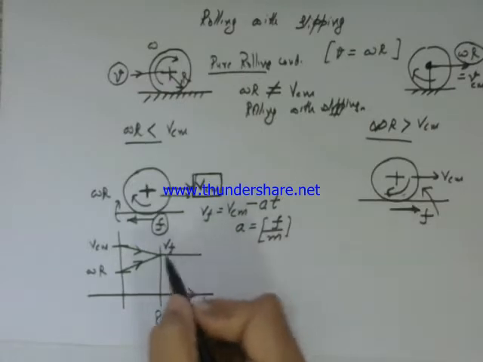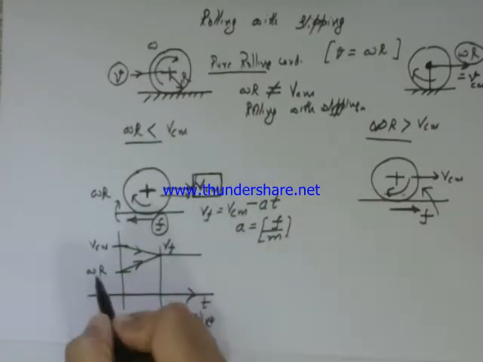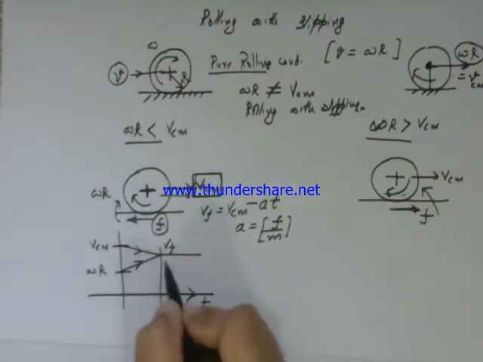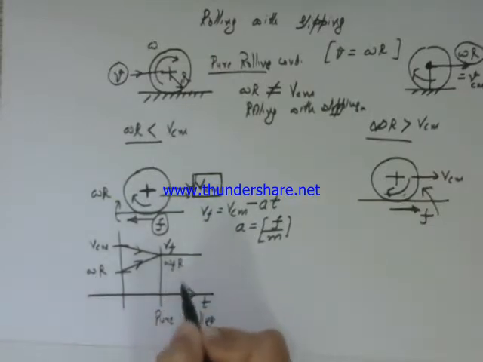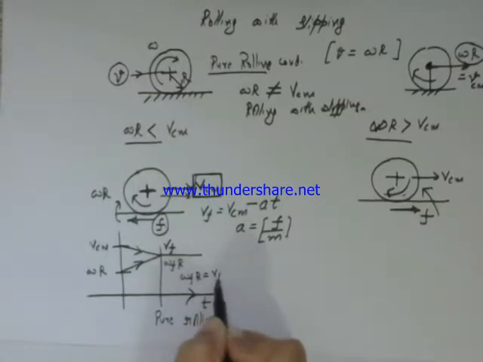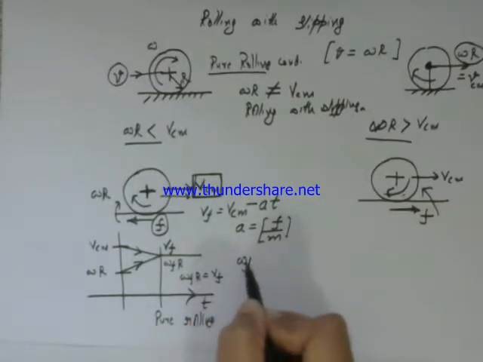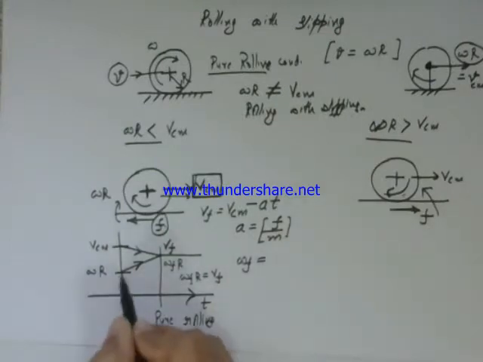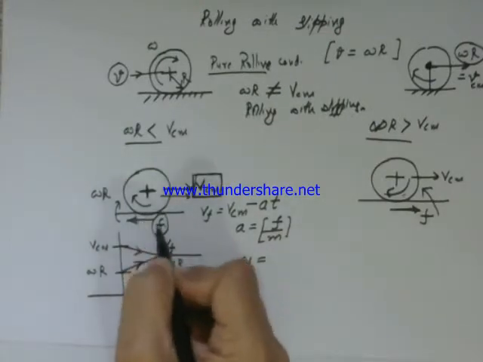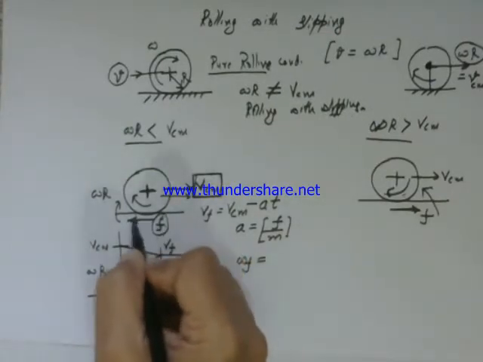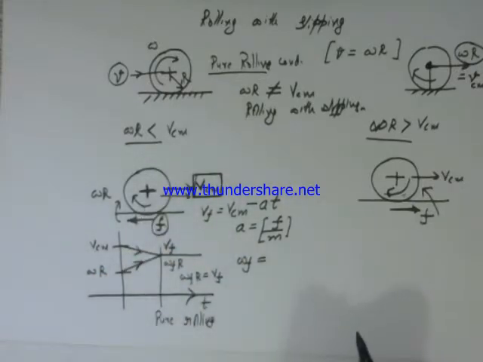Now look at the angular velocity. This is the initial omega R and let this be omega final R, where omega final R becomes equal to v final. So omega is increasing here and you can see the frictional force which is providing torque is in the same direction as omega.